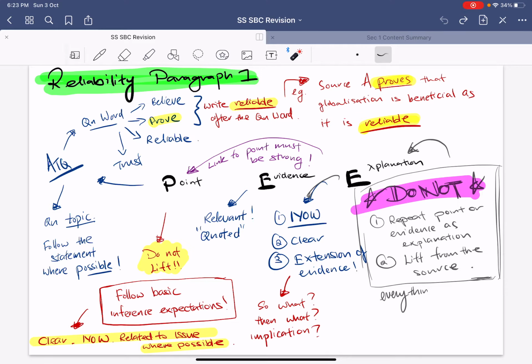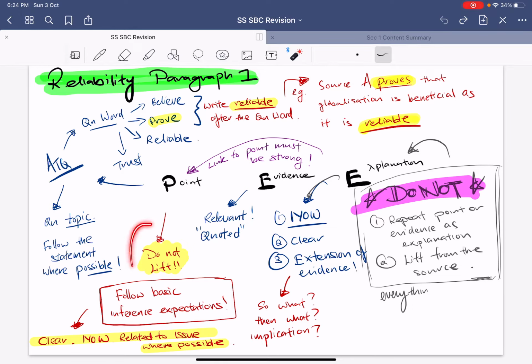For example, source A proves that globalization is beneficial as it is reliable. So put the reliable behind after you've done with the question word. Next thing is to follow the question topic, alright? So follow the statement where possible. If they already give you a statement, just copy the statement exactly and write down it is reliable. Okay, that is the easiest and the safest way to do the question.